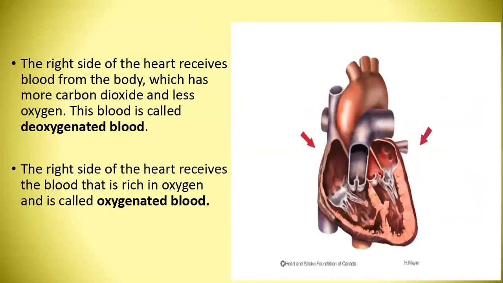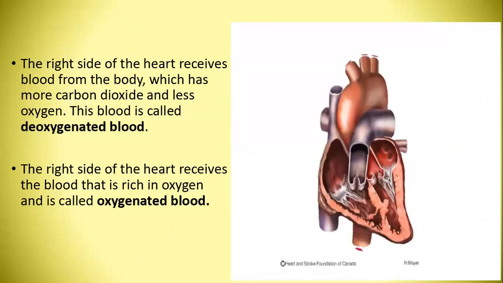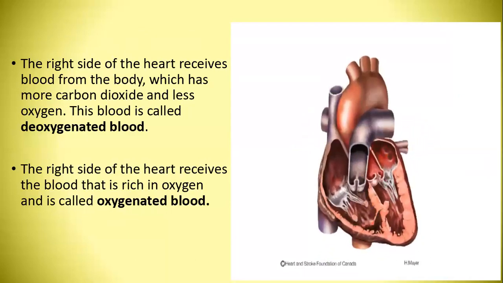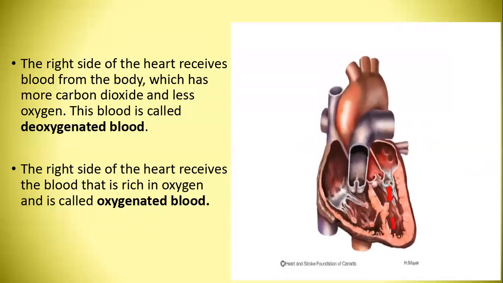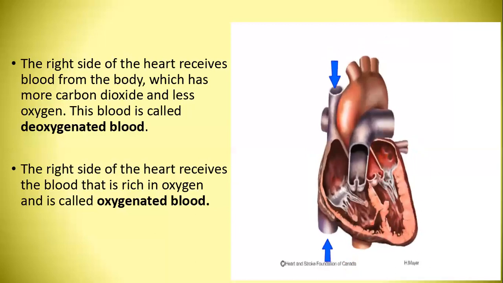The left side of the heart receives the blood that is rich in oxygen, and it is called oxygenated blood.